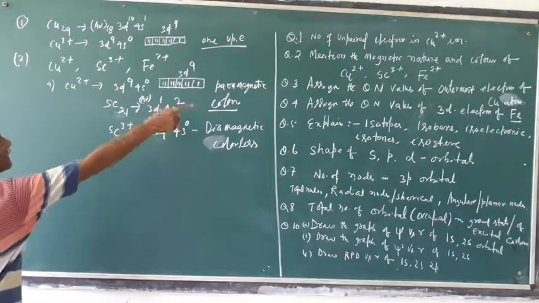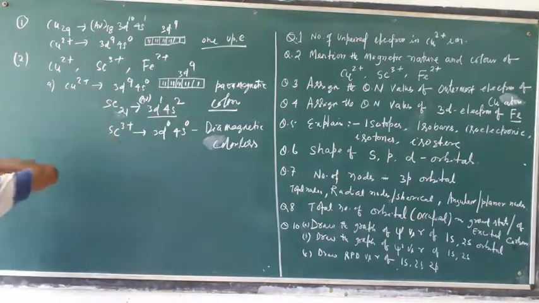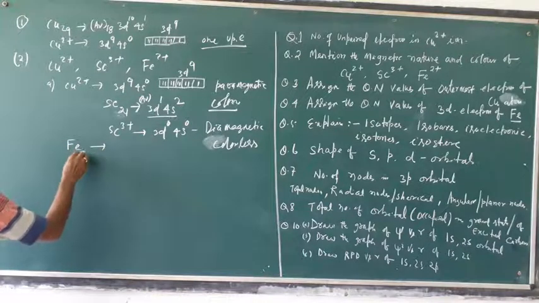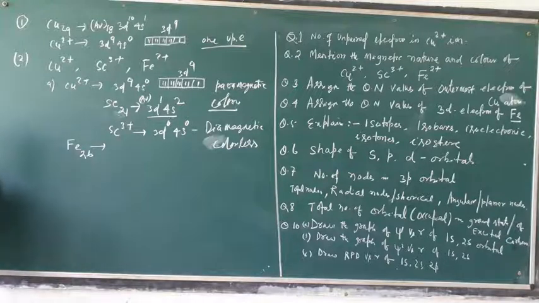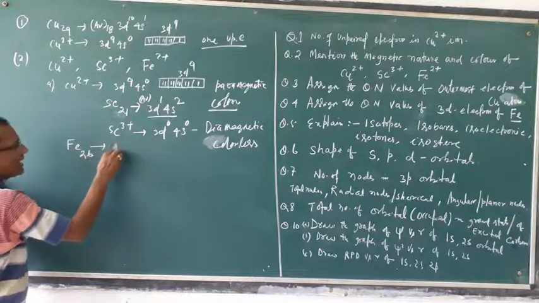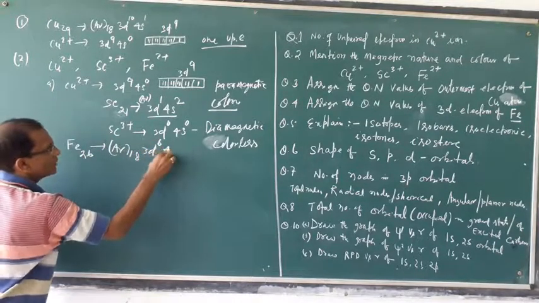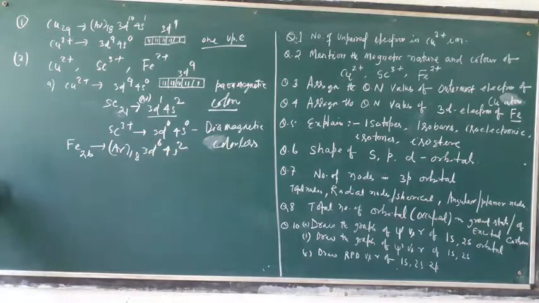Then third is Fe2 plus. What is the configuration of Fe? Fe has atomic number 26. As I told you in the last lesson, 26 can be written as argon 18 3d6 4s2. That is the easiest method.